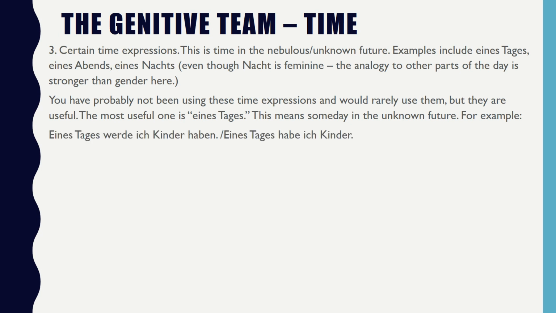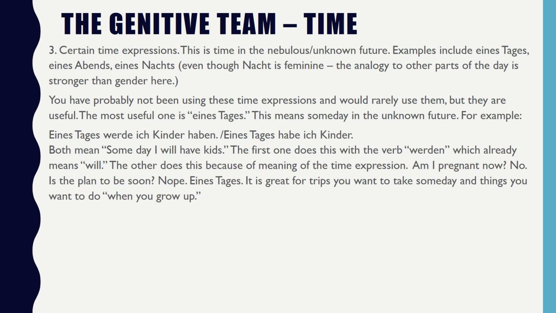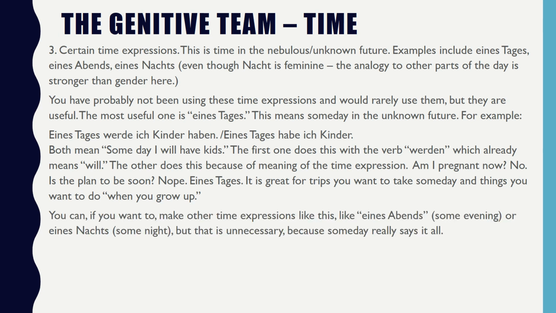For example, eines Tages werde ich Kinder haben, or eines Tages habe ich Kinder. Both mean someday I will have kids. The first one does this with the verb werden, which already means will. The other does this because of the meaning of the time expression. Am I pregnant now? No. Is the plan to be soon? Nope. Eines Tages. It is great for trips you want to take someday and things you want to do when you grow up. You can, if you want to, make other time expressions like this, like eines Abends, some evening, or eines Nachts, some night. But that is unnecessary because someday really says it all.